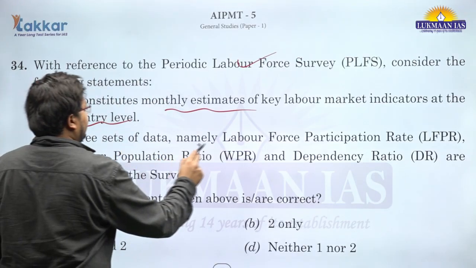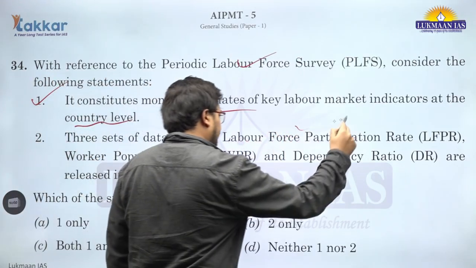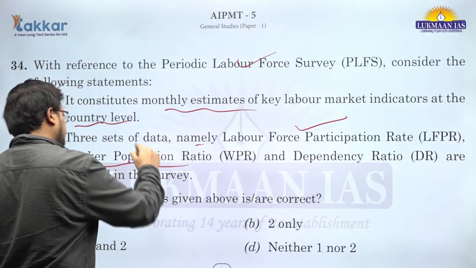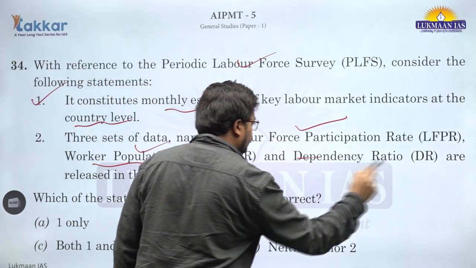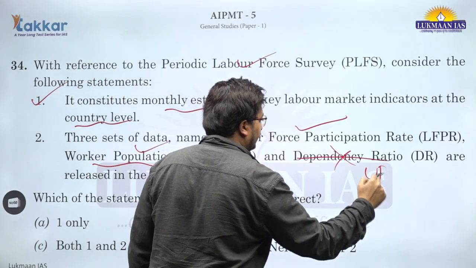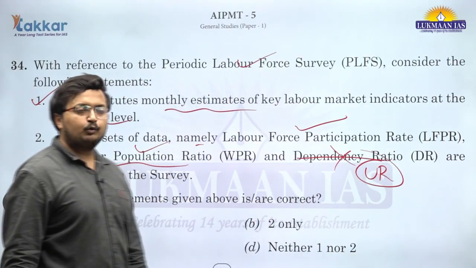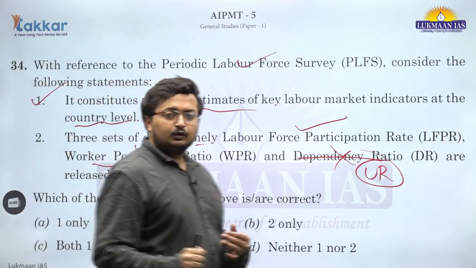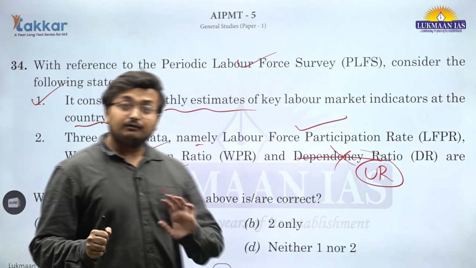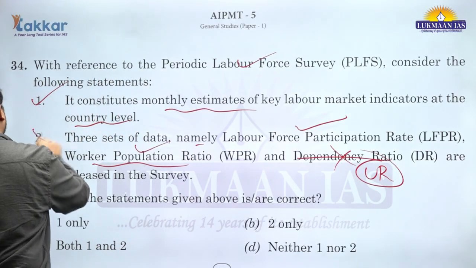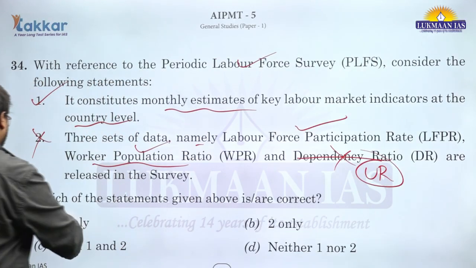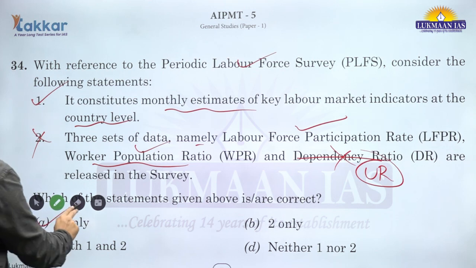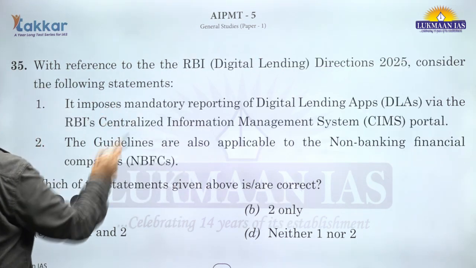Three sets of data, namely labor force participation rate, this is correct. Worker population ratio, this is also correct. And dependency ratio, no. It is unemployment rate. The third set of data is unemployment rate for urban, rural and all India combined, male and female separately. So this is incorrect. The third part is incorrect. So only the first statement is correct. A is the correct answer for question number 34.